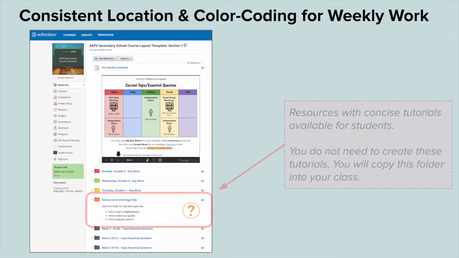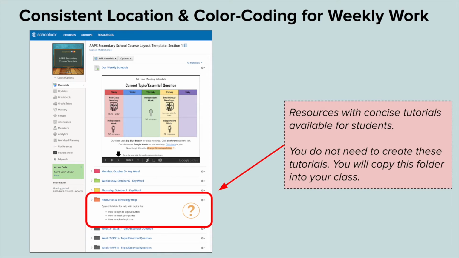The next folder that I want to draw your attention to is the Resources and Schoology Help. In this folder, students can find video tutorials to help them with Schoology. You do not need to create these tutorials. You only need to copy them into your course. You might also include things like your course syllabus or links to a textbook in this section.